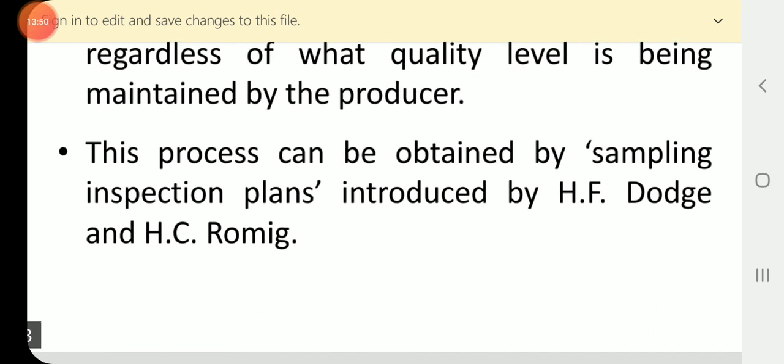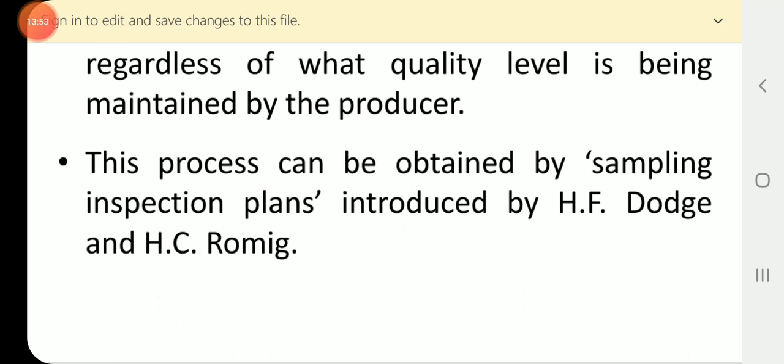This is achieved by sampling inspection plans.